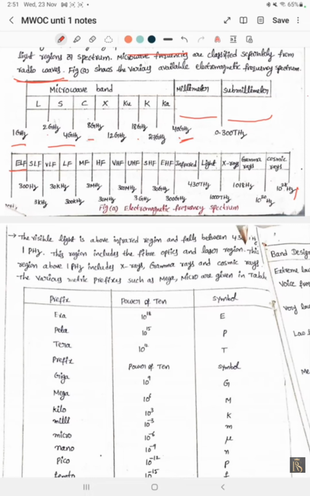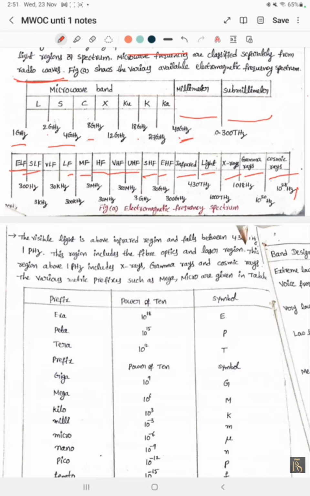SLF means super low frequency. VLF means very low frequency, LF means low frequency, MF means medium frequency, HF means high frequency, VHF means very high frequency, UHF means ultra high frequency, SHF means super high frequency, EHF means extremely high frequency, then infrared, light, X-rays, gamma rays, cosmic rays.